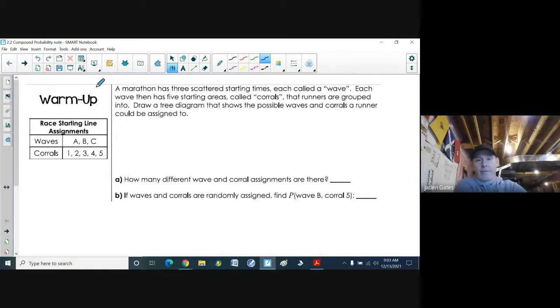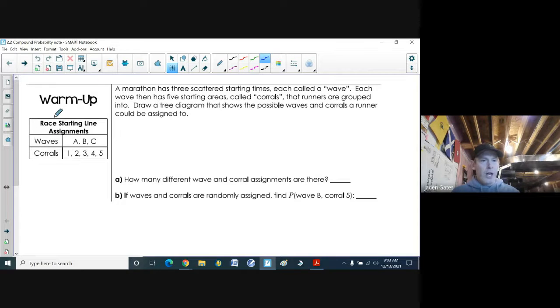Each wave then has 5 starting areas called corrals, which is true. They do this for the New York Marathon and the Boston Marathon. Well, I think they have quite a few of them now that runners are grouped into. Draw a tree diagram that shows the possible waves and corrals a runner could be assigned to.